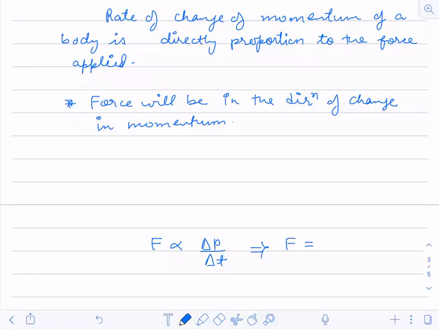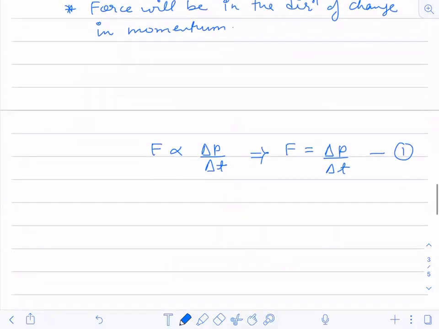And that constant value is 1. So we will not write that, and I'm directly writing this equation. Okay, so this is my equation number 1, suppose. Now what is P here? P is the change in momentum. So how do you write change in momentum? You write it as P2 minus P1 by delta T, which I'm writing as T.